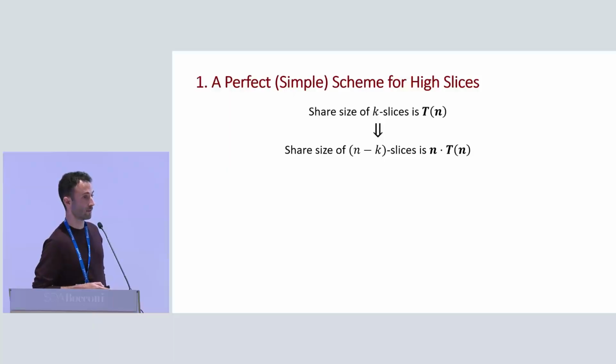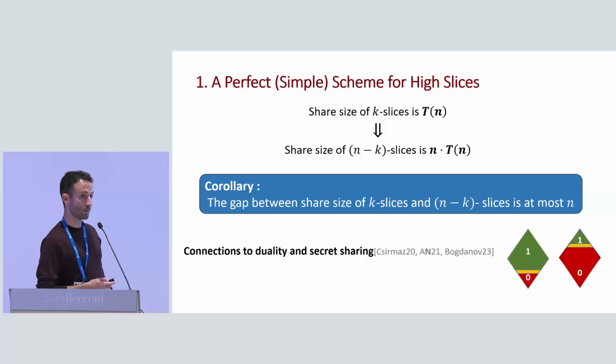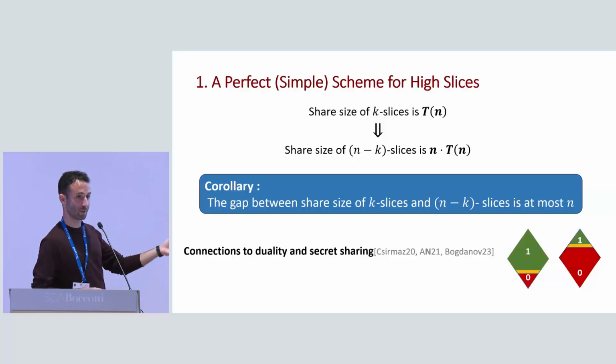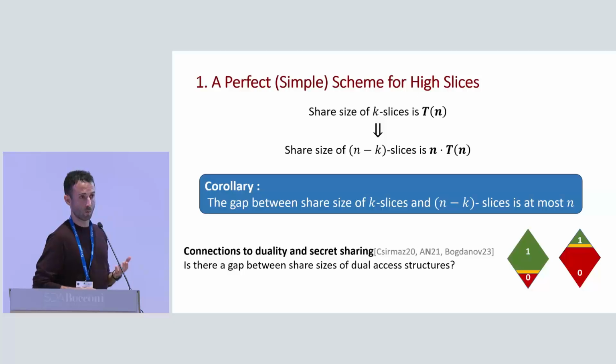So this means that, in fact, we have this black box construction, and whenever we have secret sharing schemes for k slices of size t of n, we'll get only a blow up of n to the schemes for n minus k slices. And this also has connection to questions about duality and secret sharing. I will also not define it formally, but dual access structures are ones where we take an access structure and flip it over and replace reds with greens. So k slices and n minus k slices are in fact dual access structures. And it's an open question, what should be the relation between share sizes of these access structures? And here we show that for slices, it is bounded by n.